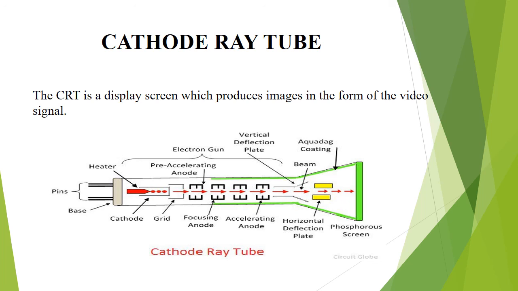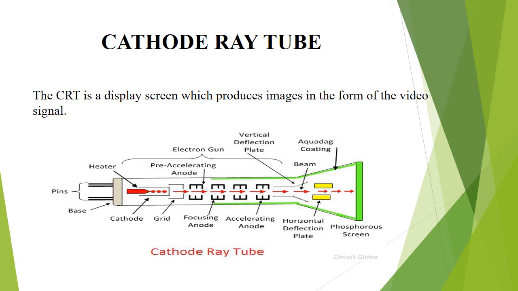The basic CRT consists of four major components. Electron gun. It is used for producing the stream of electrons. Focusing and accelerating anodes. These are used for producing a narrow and sharply focused beam of electrons. Horizontal and vertical deflection plates. These are used for controlling the path of the beam.